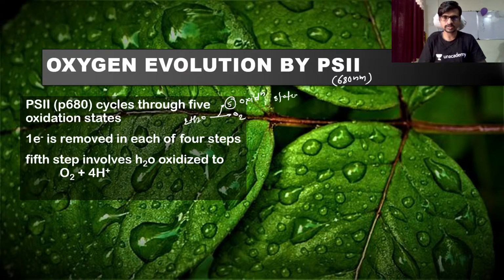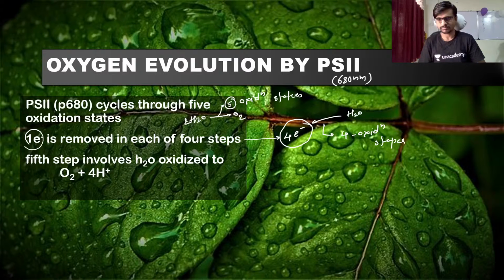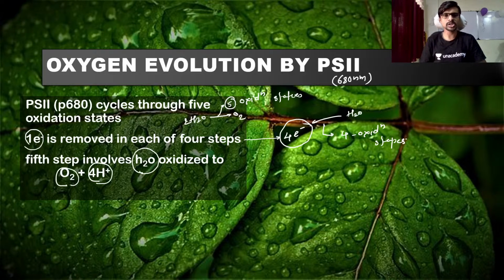One electron is removed in each state. So for the first 4 steps, one electron is removed, so the 4 electrons are coming from the water. A single molecule of water gives you the 4 electrons in 4 oxidation states. The fifth step involves H2O oxidized to 4H plus and O2. Finally, water is converted into 1 oxygen, 4H plus and 4 electrons.